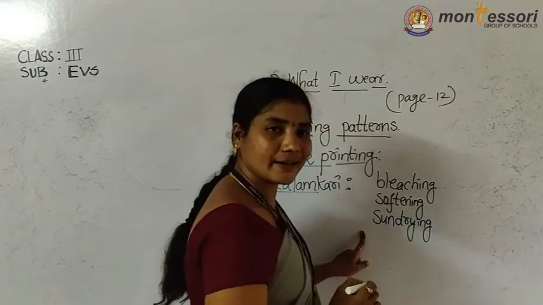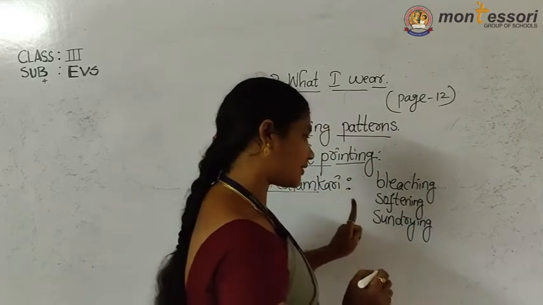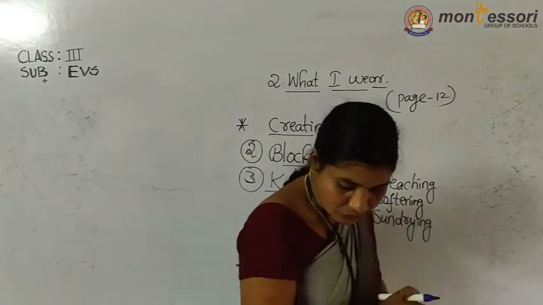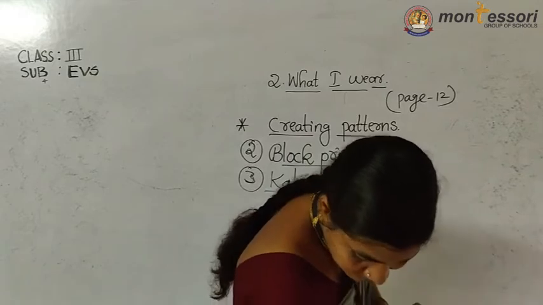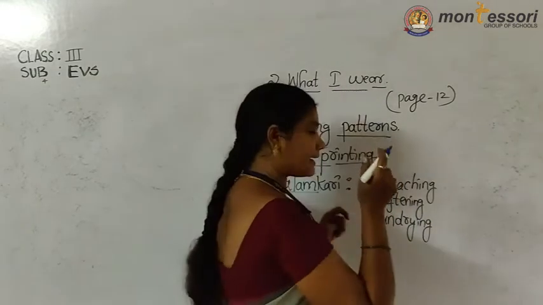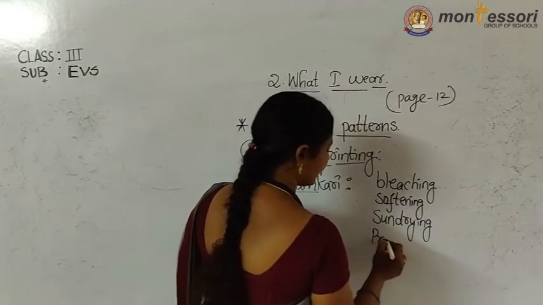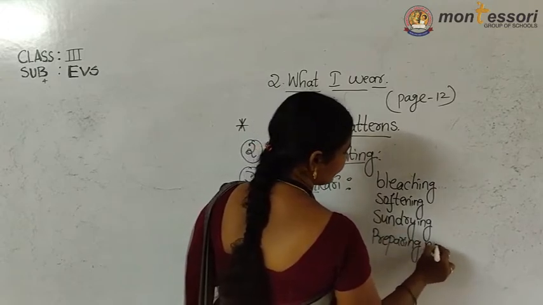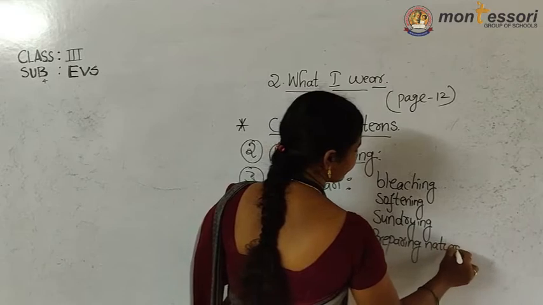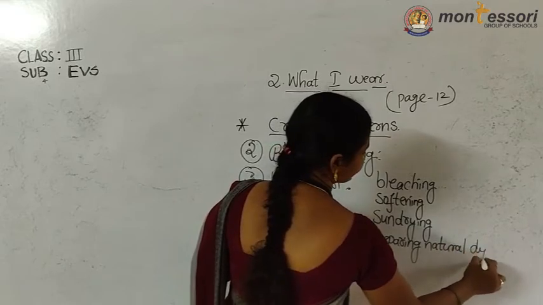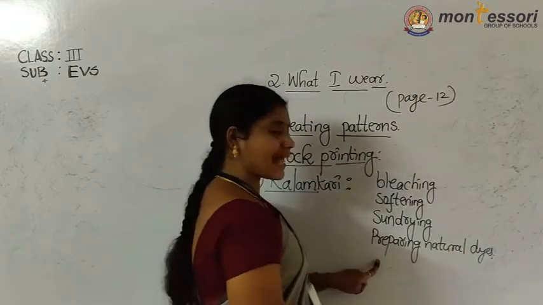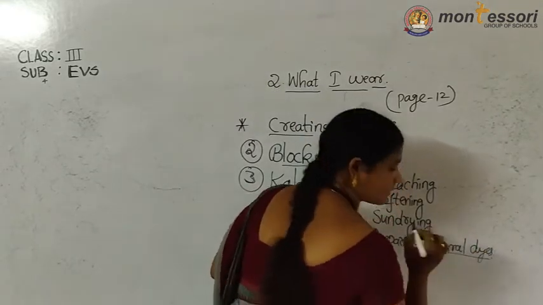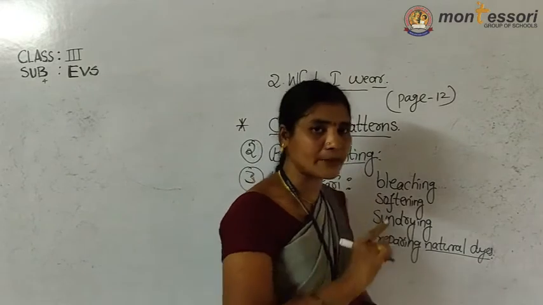Sun drying. Okay, put that softened cloth in the sunrise. Next method, preparing natural dyes. Already I explained about the natural dyes using plants and vegetable materials.